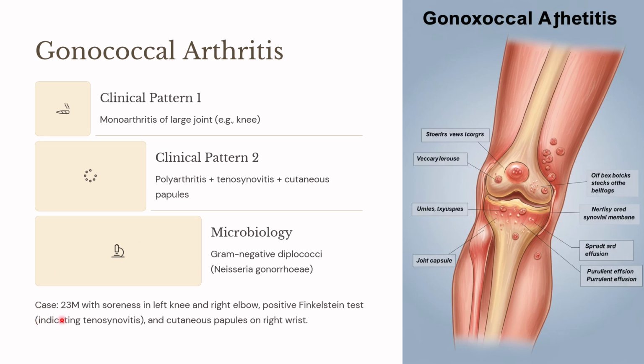The case presentation will be a 23-year-old male with soreness in the left knee and right elbow, a positive Finkelstein test, and cutaneous papules on the wrist. A positive Finkelstein test will point towards tenosynovitis. So this is how the question will be asked, and you should know that the answer is gonococcal arthritis.